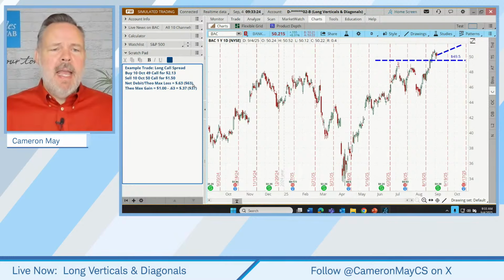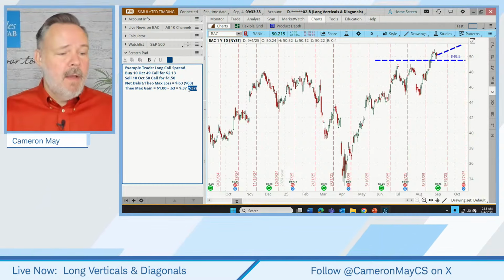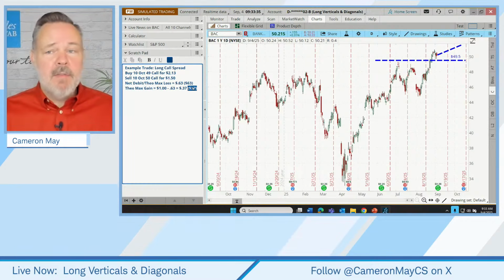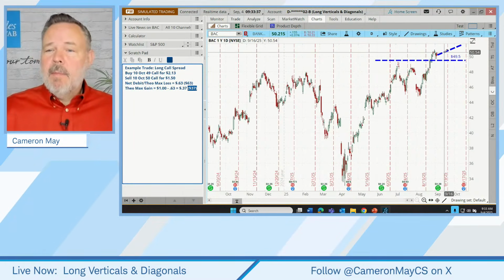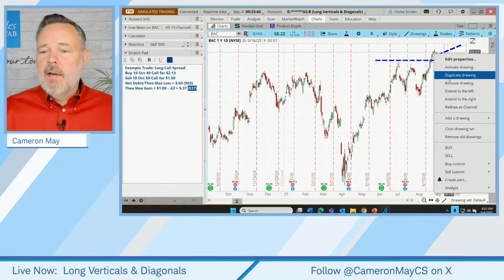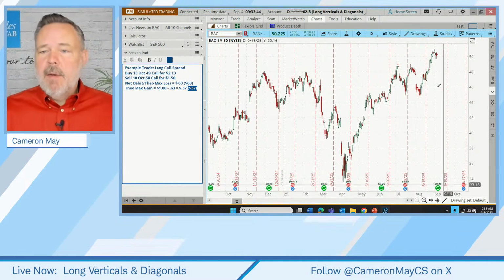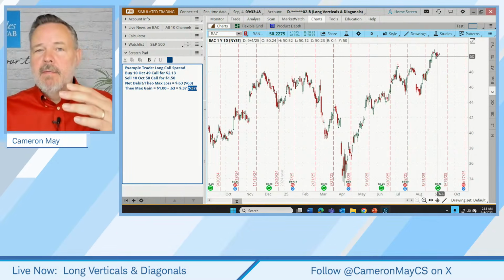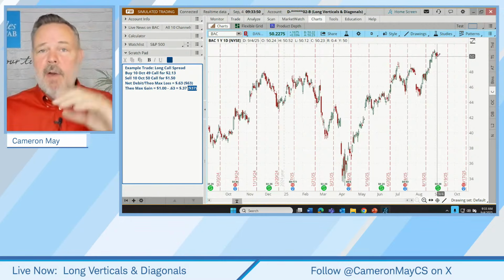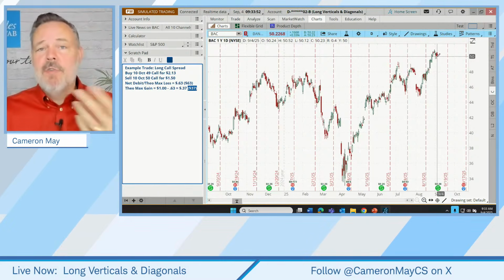And I want to just lay out for the trader the conditions under which they would be looking at losing money and the conditions under which they would be looking at their maximum gain. So I'm going to clean up my chart a little bit. Let's right click here and let's clear up our drawing set. And instead, I'm going to draw the two lines that you're all familiar with. If you're wondering where those pretty lines and boxes came from, where I was going through our existing trades, I just draw them on the chart.